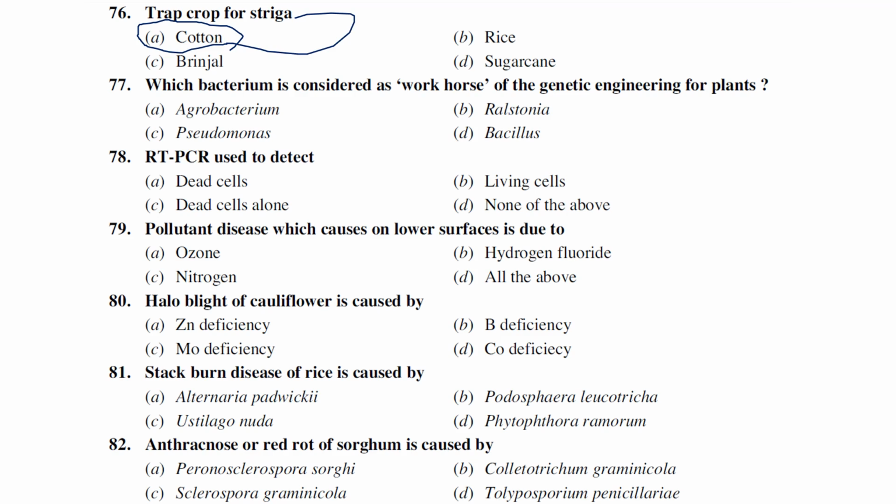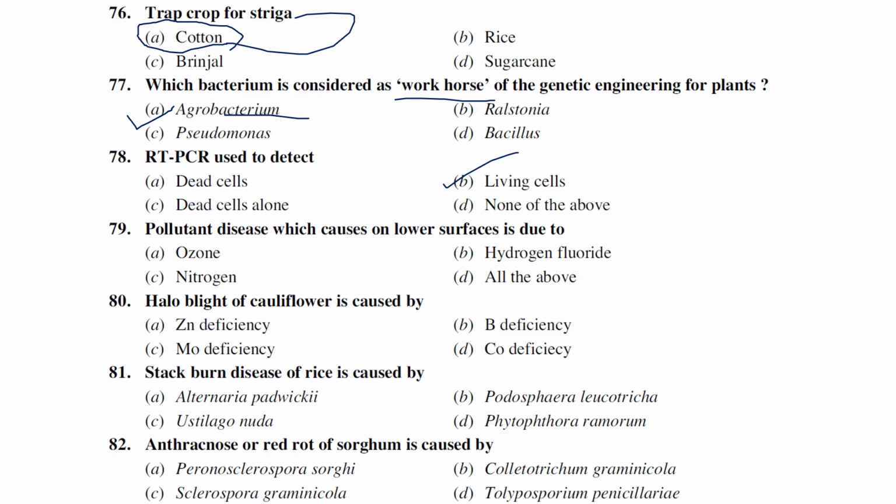Which bacterium is considered the workhorse of genetic engineering of plants? Agrobacterium, Ralstonia, Pseudomonas, Bacillus. Agrobacterium. So natural genetic engineer, workhorse, farmer's best friend, all are related to Agrobacterium only. RT-PCR is used to detect dead cells, living cells, dead cells alone, none of the above. So RT-PCR can detect living cells.